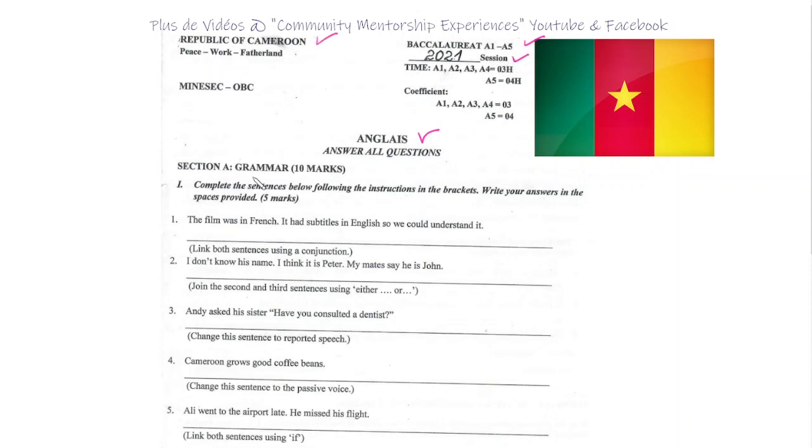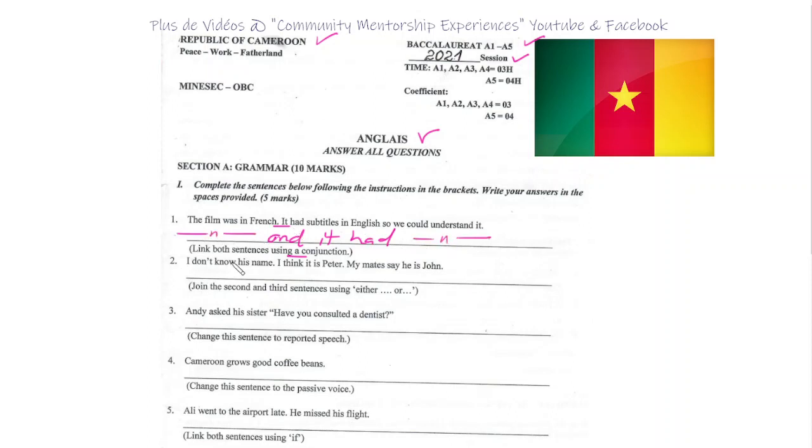2021 au Cameroun. Section A, Grammar 1. Complete the sentences below following the instructions in the brackets. Write your answers in the spaces provided. 1. The film was in French. It had subtitles in English, so we could understand it. Link both sentences using a conjunction. Alors, il y a une relation positive entre les deux phrases. So here I will drop the full stop and then use and, which means this film was in French and it had subtitles in English.